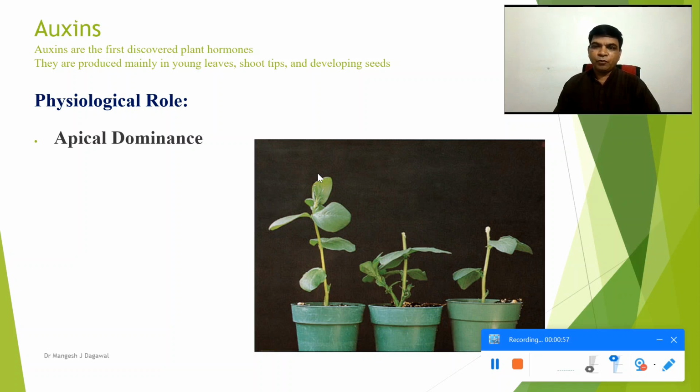Here, when there is a removal of the apical portion, the apical meristem, you can see there is a formation of the lateral bud and also the formation of leaves. So here we can see how the auxin hormone initiates apical dominance, and this apical dominance is counteracted, or suppressed, by another plant hormone called cytokinin.